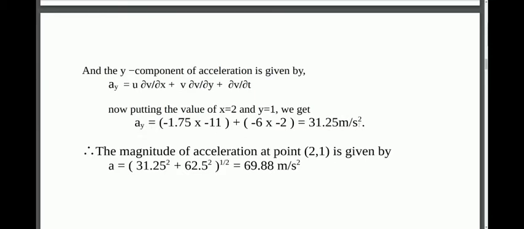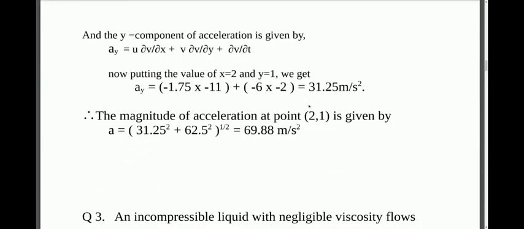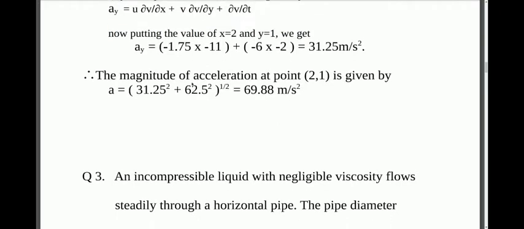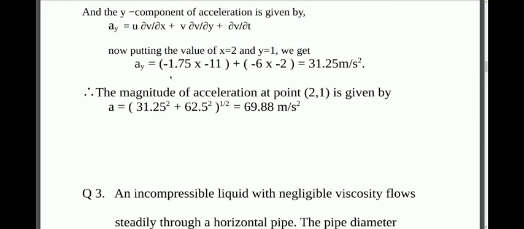meter per second square. Now we have the y component of the acceleration, and we have the x component of the acceleration. So to get the total acceleration, the magnitude, we will find the resultant of these two components, and the magnitude of the acceleration at point (2, 1) comes out to be 69.88 meter per second square.